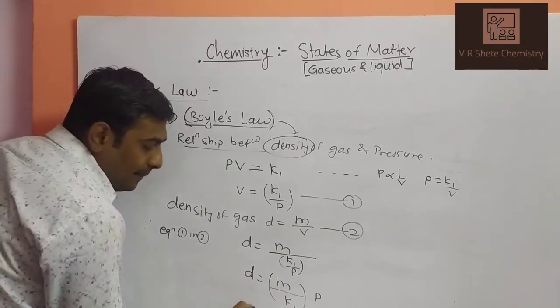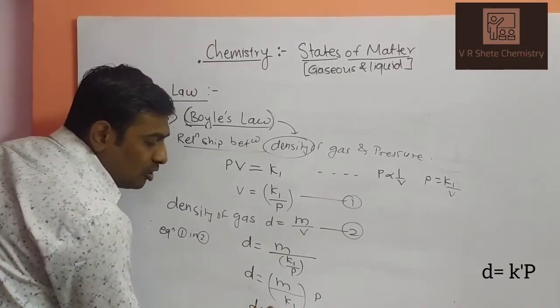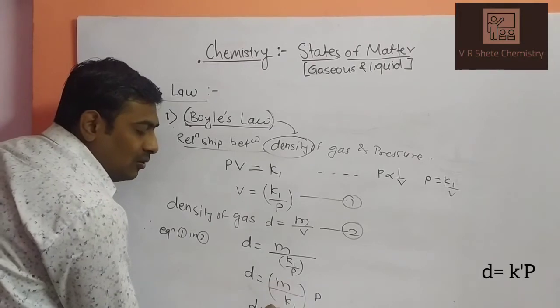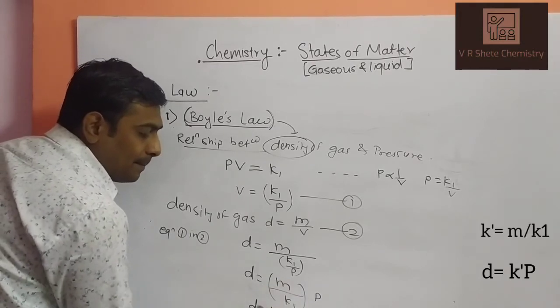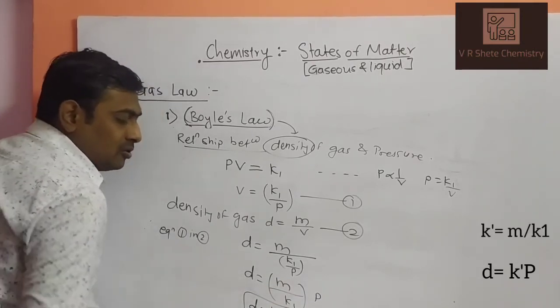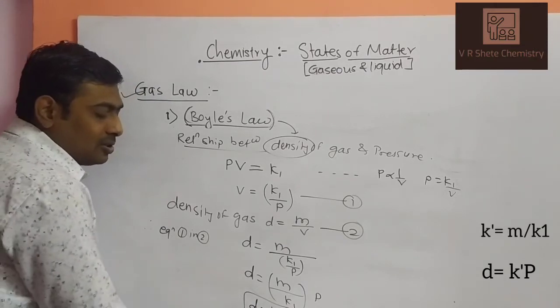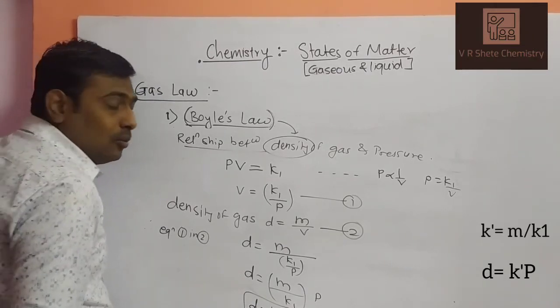We write a new constant K dash instead of these two values. So your equation will be D equals K dash into P.